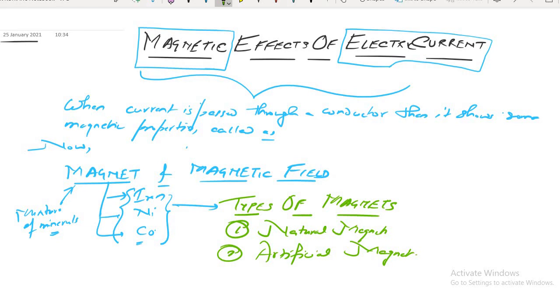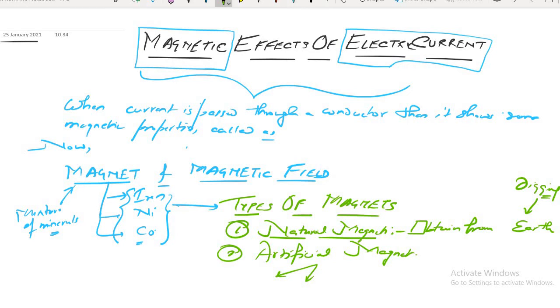Understood? One is natural magnet, and number two is artificial magnet. Natural magnets are those magnets which we generally obtain from the earth by digging and taking them out. Understood? Yes, sir. But we are interested in the artificial magnet. Artificial magnets are of different types.